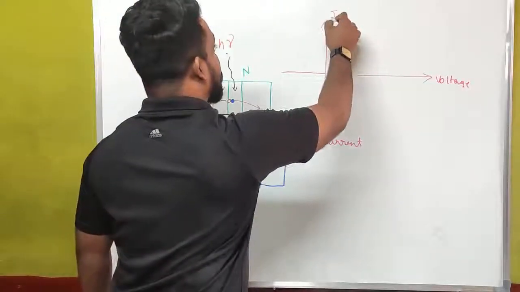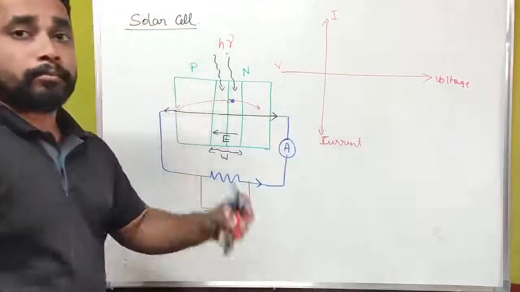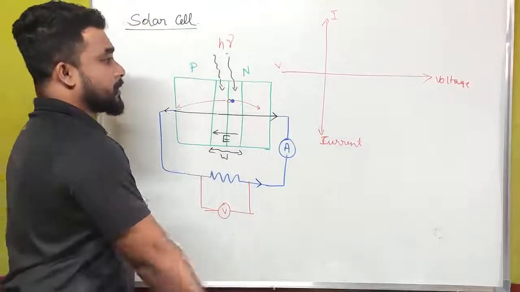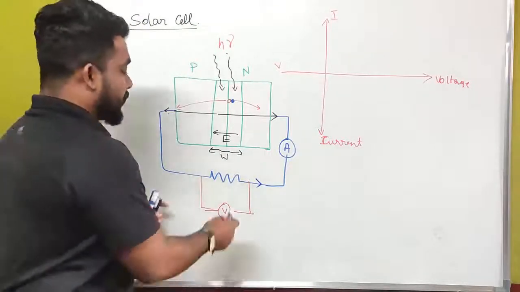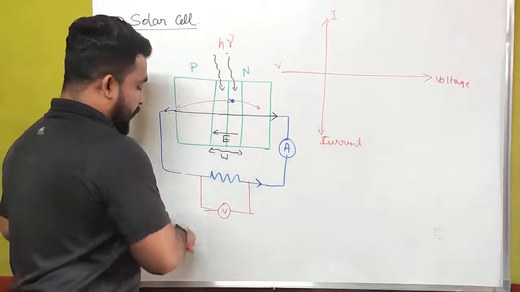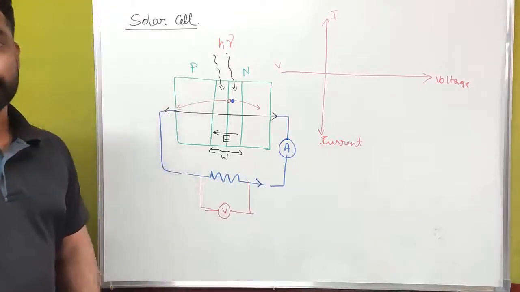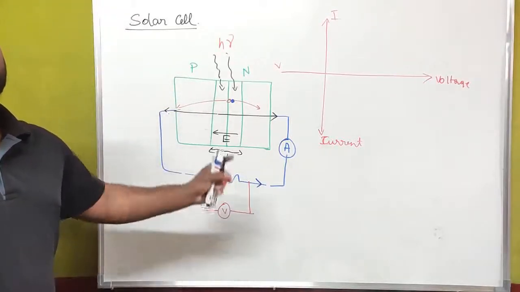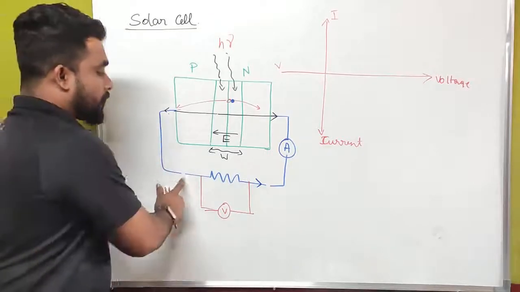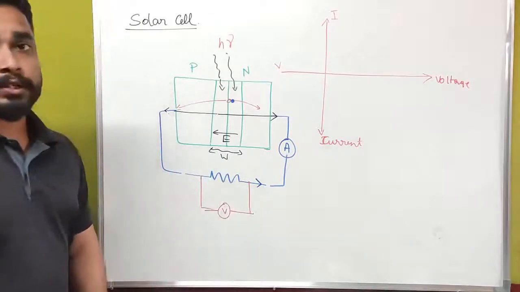Y-axis is current and x-axis is voltage. But here what we are getting is a positive voltage. If we break the circuit, then what we will get here is the open circuit voltage. We used to call this the open circuit voltage.